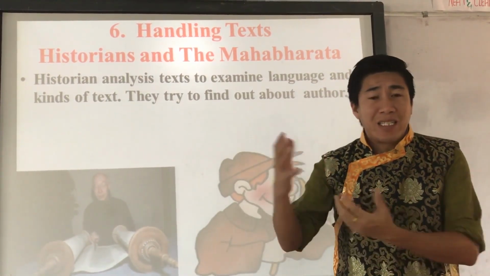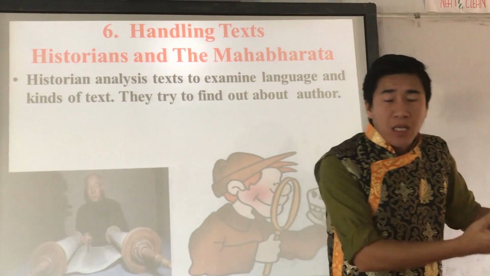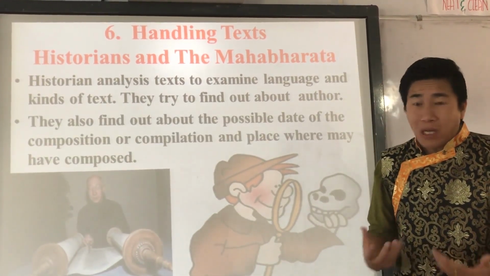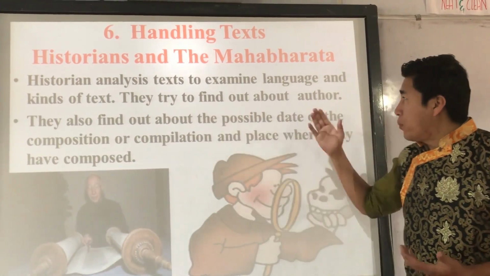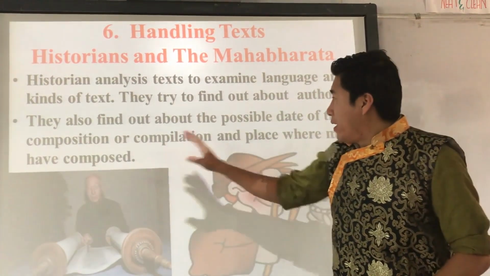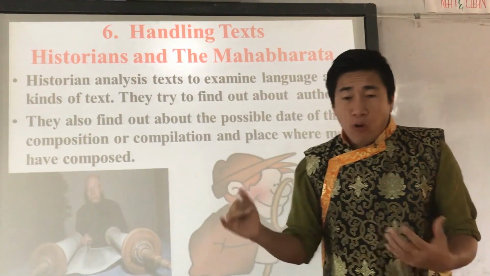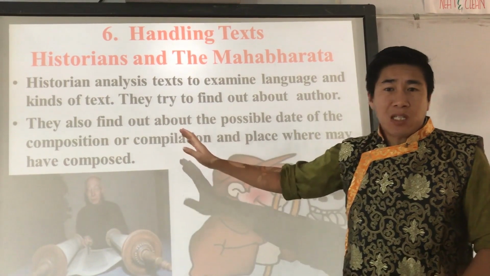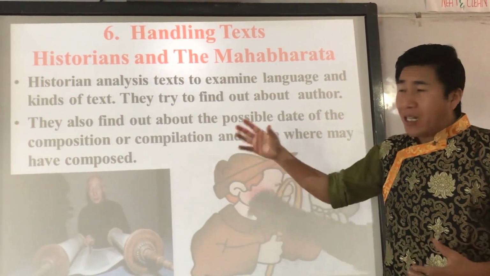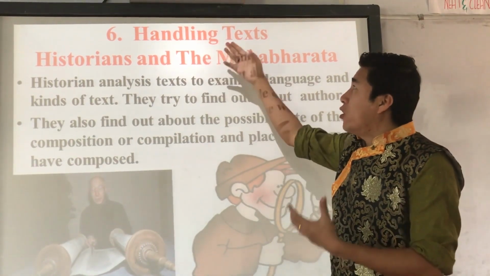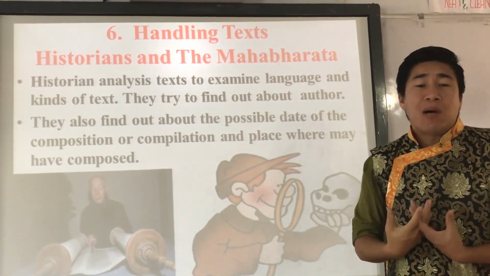And the second thing they need to look at is the actual date or place where it was composed. They also need to find out the possible date when it was written, or the place where it was composed. So these are certain elements or features that the historian needs to keep in mind when handling the text of the Mahabharata.